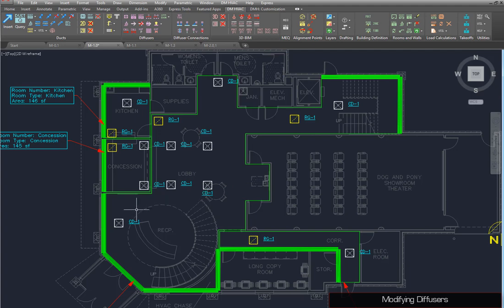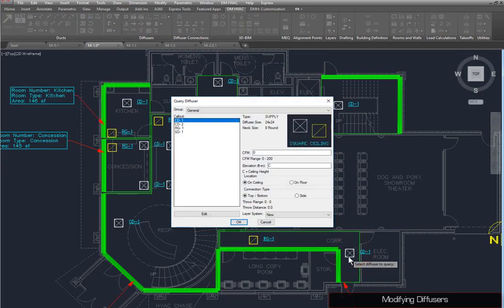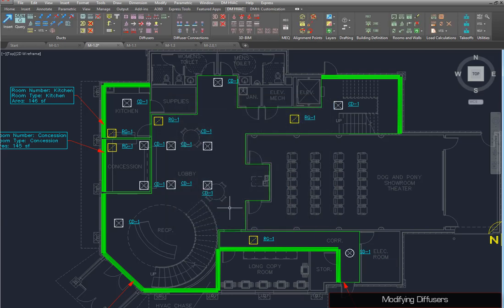You can make changes to diffusers on the drawing with the Query Diffuser command. We'll modify this diffuser. Set the callout from CD1 to SD1 and press the OK button. The diffuser is updated on the drawing automatically.